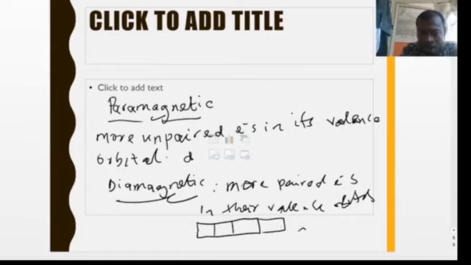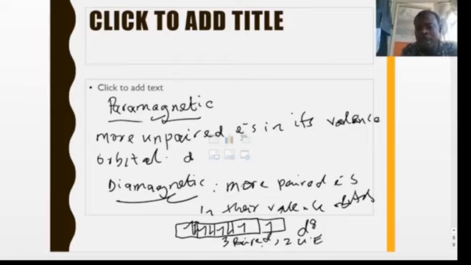So, and then you have d8, for example. So that'll be 1, 2, 3, 4. Let me make it 5. So then we have 8 paired, 6, 7, 8. So you can see here you have 3 paired electrons, 3 paired, and then you have 2 unpaired. So what this implies is that you have more paired than unpaired. So an entity with this type of configuration is said to be diamagnetic.